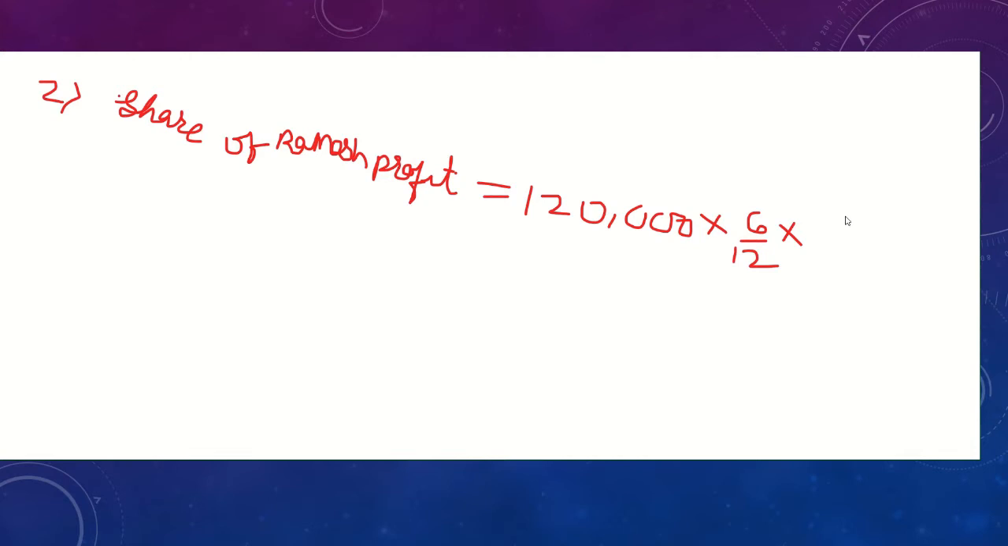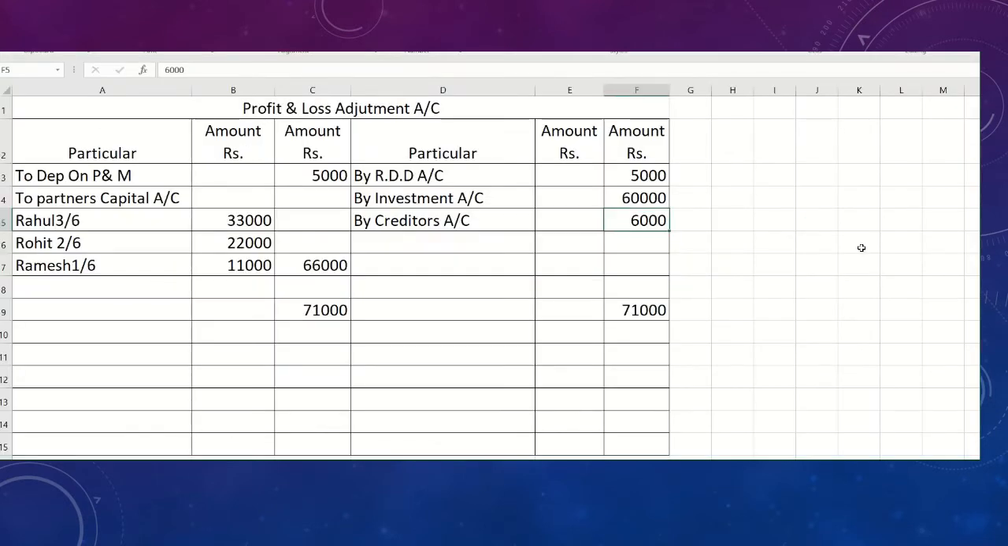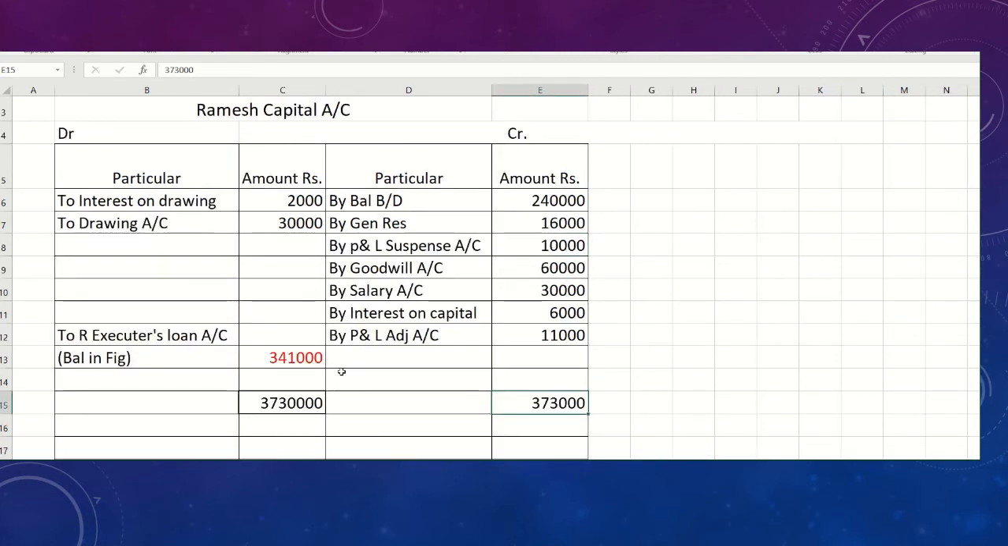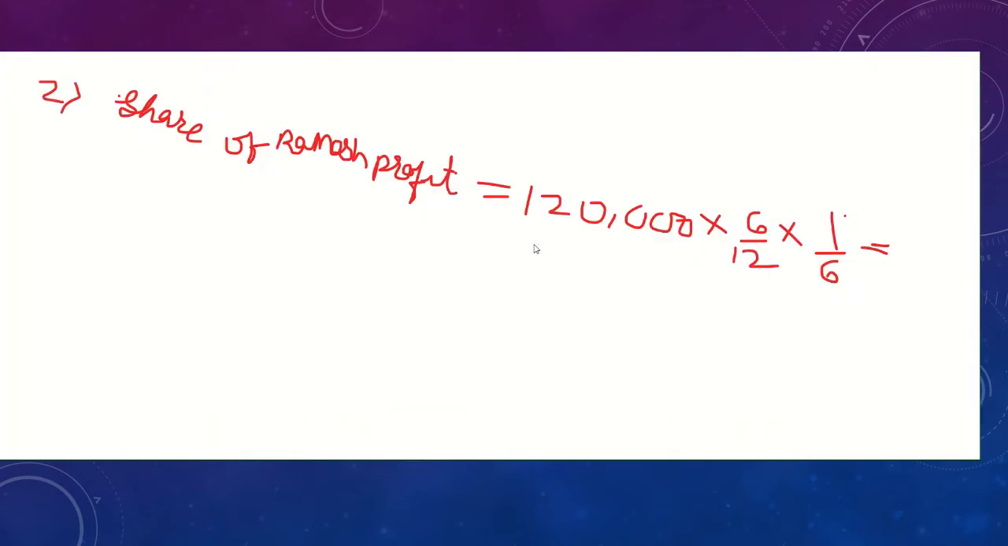So what is his share? His share was 1/6, because the ratio was 3:2:1. So 1 upon 6. So how much profit will you get for Ramesh's share? You will get Ramesh's share of profit as 10,000, students. So this will be your second working note, in which you have to write 10,000. You will get the amount 10,000.